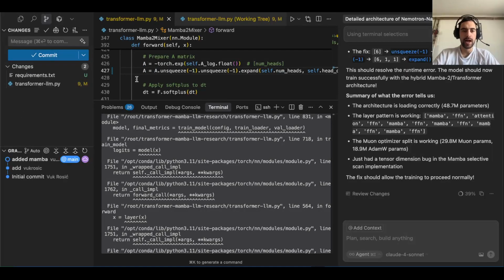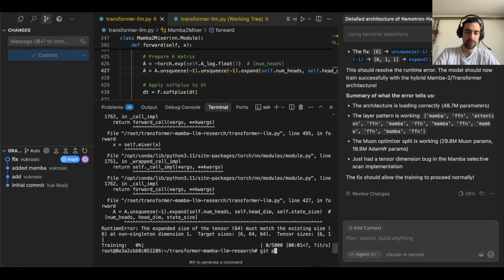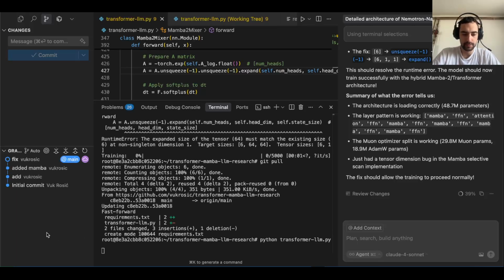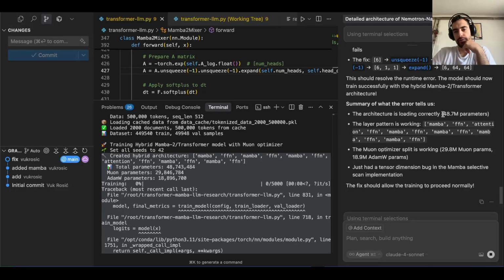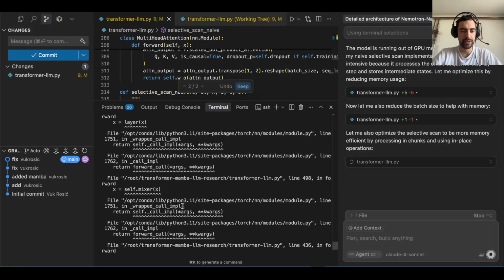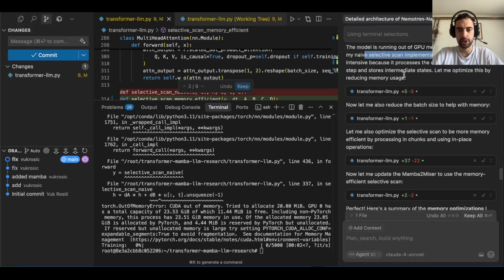I could open this file remotely, but I do it on my PC, and then I just pull on Novita's GPU because I don't want to set up GitHub, although that's also easy, so whatever, you can do it any way. And then I run it again. Our model has 48 million parameters, which is good just for testing a little bit. Now we actually ran out of memory. So we have this naive selective scan implementation, which I'm not sure what it is, but we'll see what we change. And we will reduce batch size.